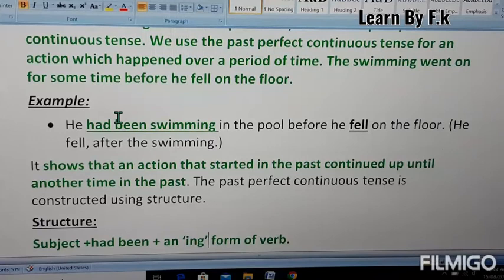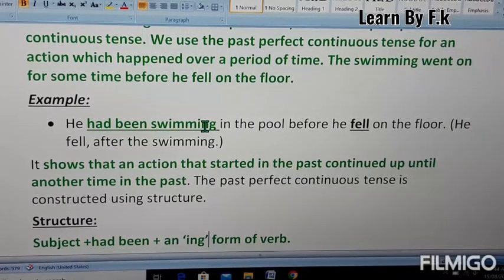So the past perfect continuous tense is about the fact that he had been swimming. These are written in green letters. Now it shows that an action that started in the past continued up until another time in the past. It means the action started in the past and continued for a certain period of time before another activity in the past.